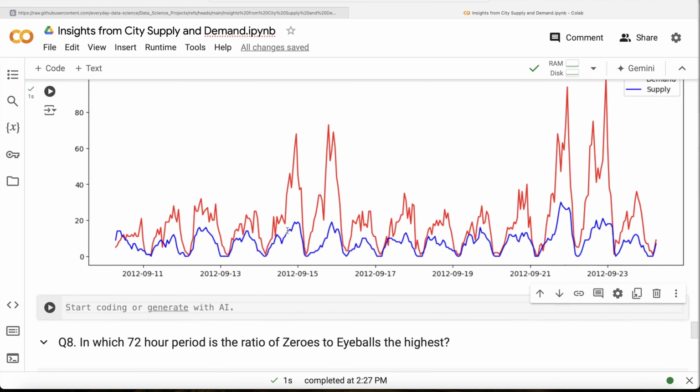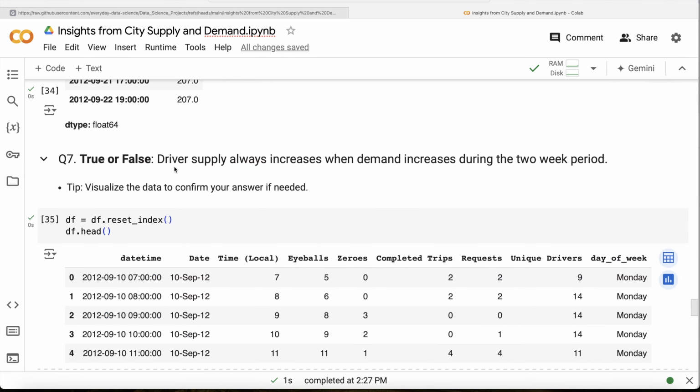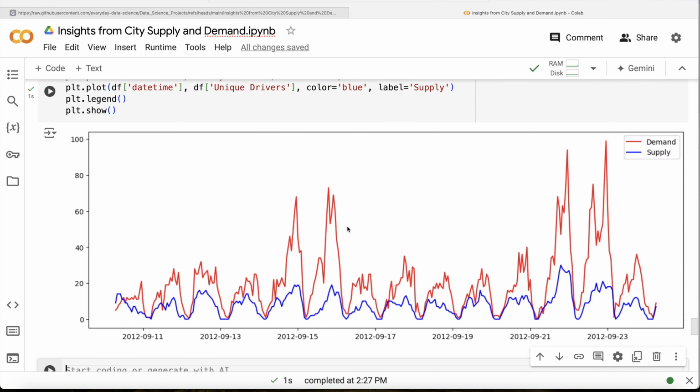Okay, so just by looking at it, the question says driver supply always increases when demand increases. Whether it is true or false. So demand is the red one and supply is blue. It says as demand increases. So here if you look at it, that starts at 7 a.m. It's increasing and then again increasing, but if you look at the supply, it decreases.